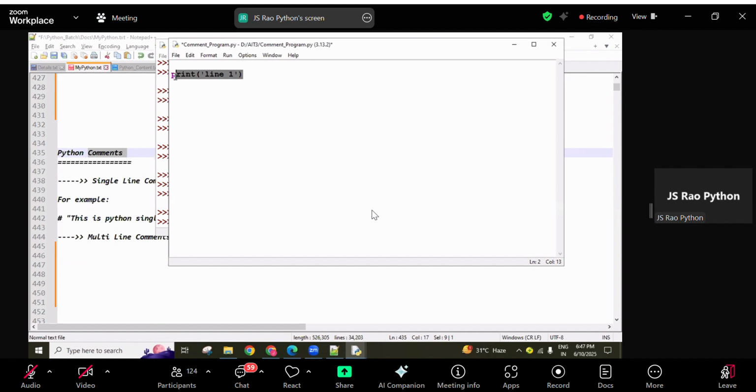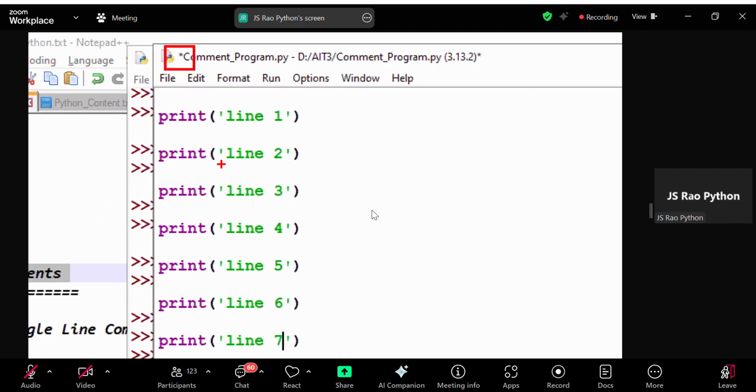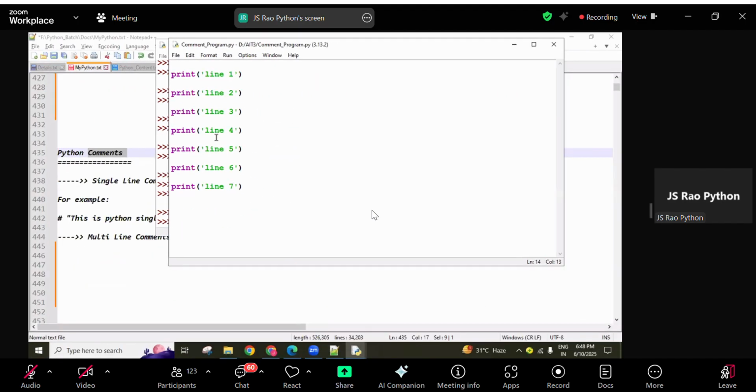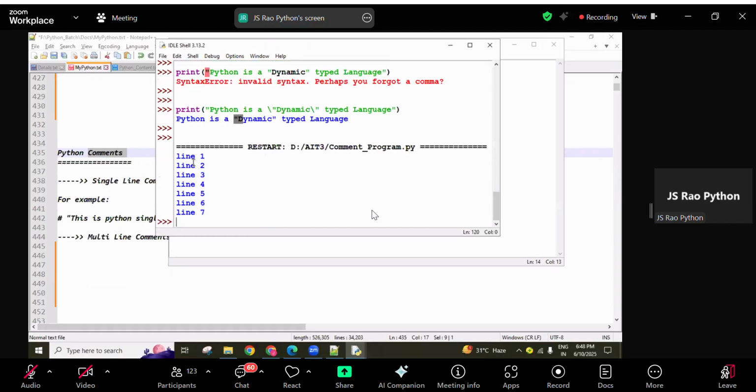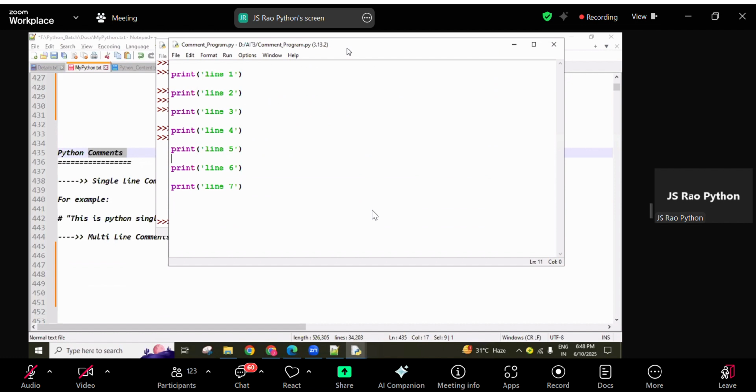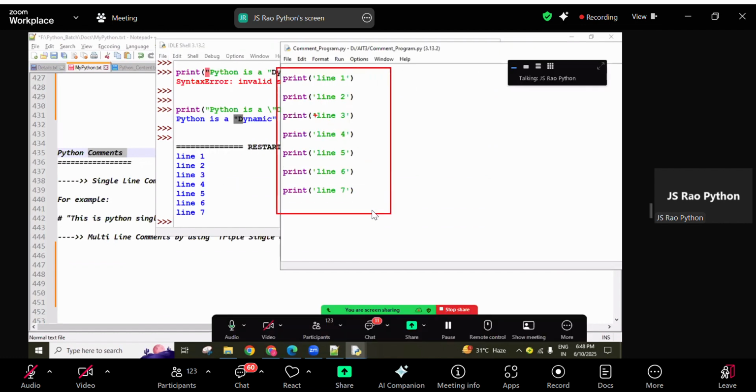Now I'm going to write several lines of code: line 1, line 2, line 3, line 4, line 5, line 6, line 7. Save it; the star symbol means not saved. Control S to save, then you can execute. Click on Run, click on Run Module, and then you can see all 7 lines of data here.